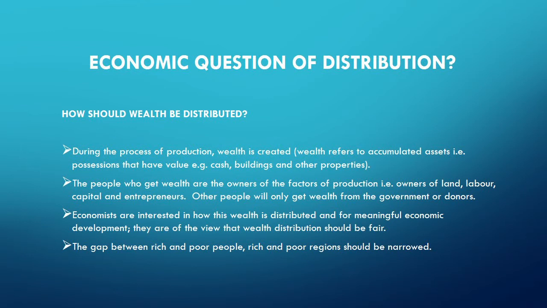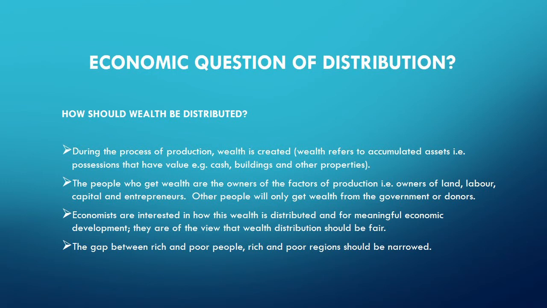The economist's view is that the gap between the rich and the poor people should be narrowed, and also the gap between the rich regions and poor regions should be narrowed. And therefore, this question must be addressed. How do we narrow this gap? Economists come up with solutions.